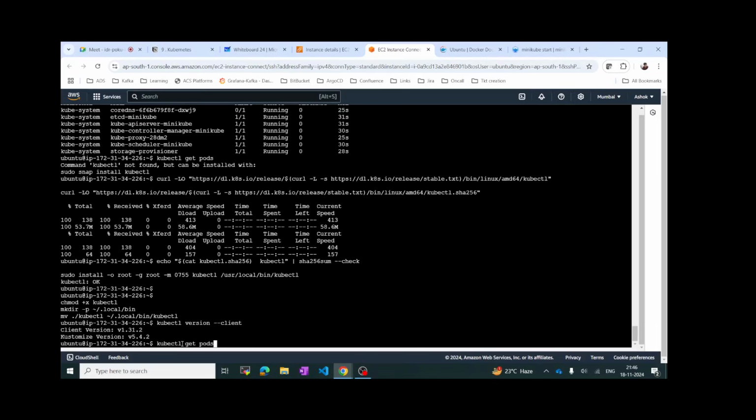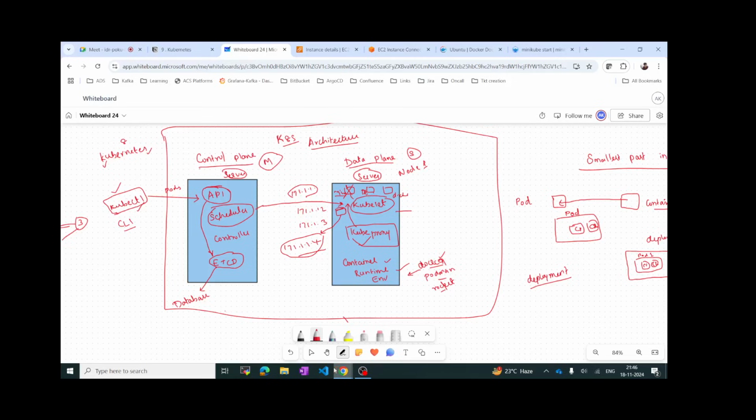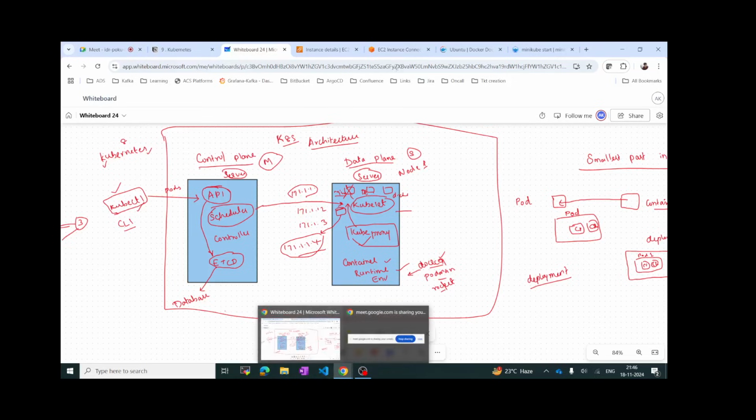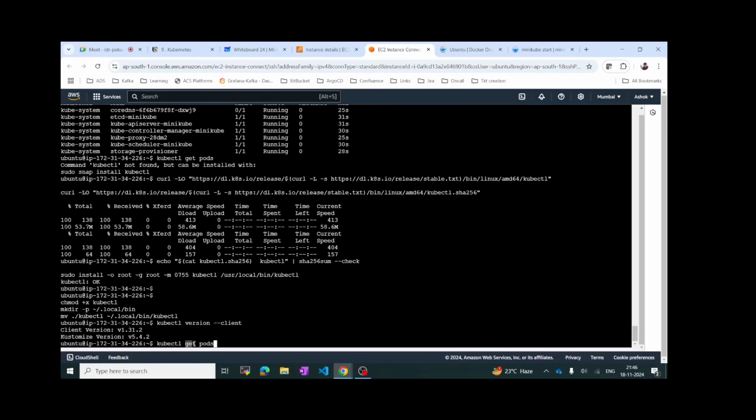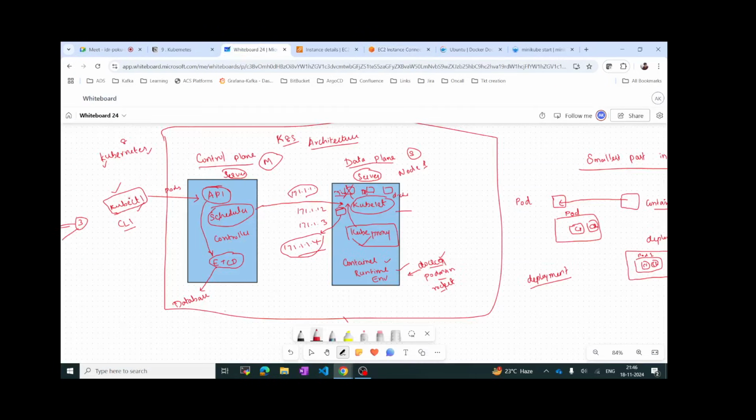When we do kubectl, what are we defining? We are telling this kubectl to do what task? To do get means, you know, like in English, get pods. It will try to get the pod names. So kubectl will contact the API to get the pods. What will happen now is this command will go to API, and API will go to etcd, and then it will return to API, and API will return to kubectl. This process happens within a second.